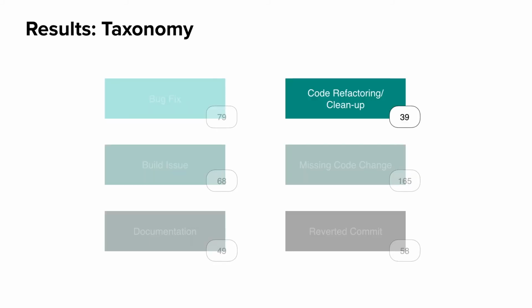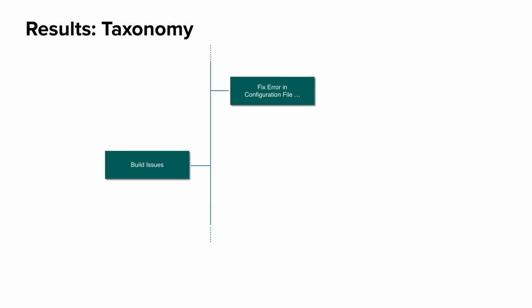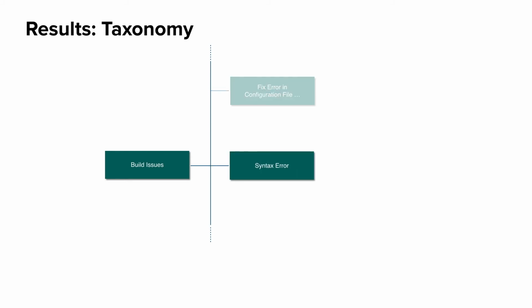Then let's move to the next main category, which is the build issue. Under the build issue category, we have those commits that fix an error in a configuration file, and it can also be fixing an issue in a build script sometimes. But the main subcategory here is the syntax error.